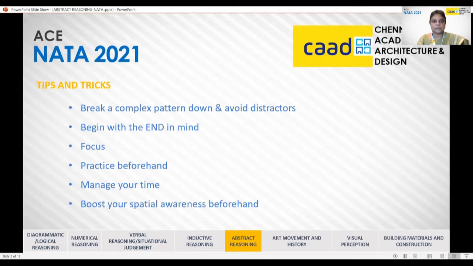The second tip will be begin with the end in mind. Most of the time, you will have to rule out the wrong options and pick the correct option. So that will help you do the answering at a faster pace. So go with the answers first and look for the progress of the question.